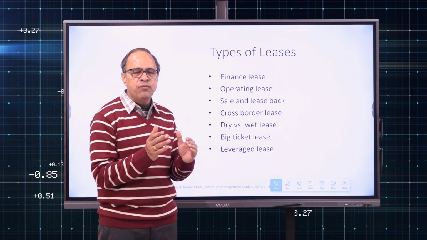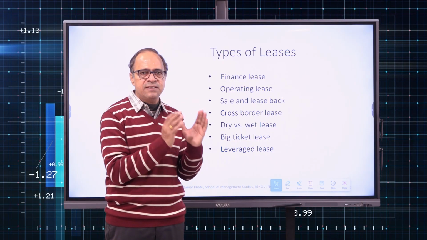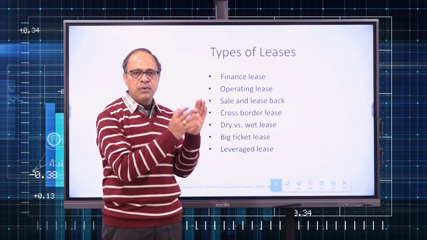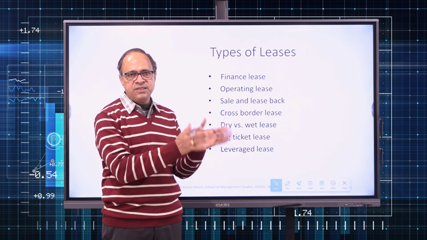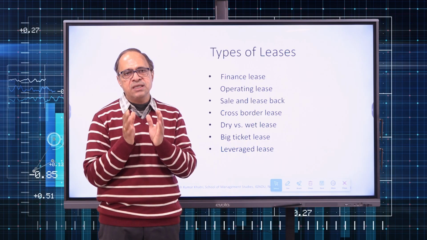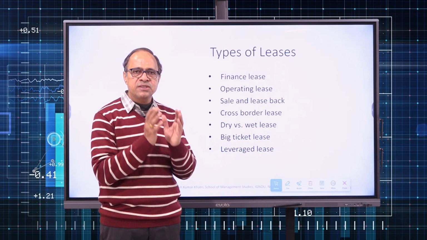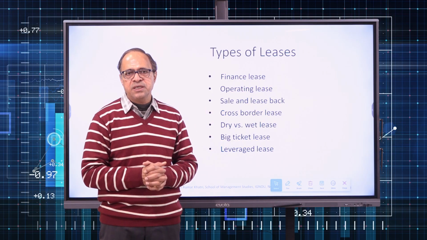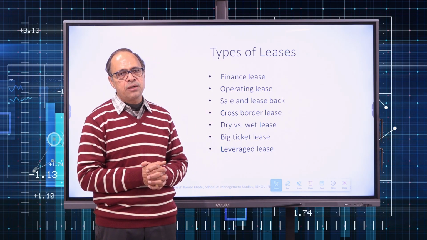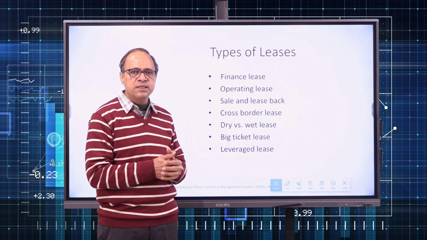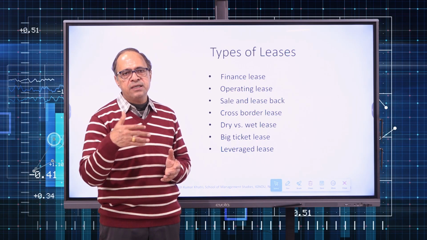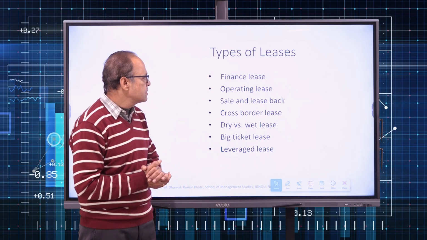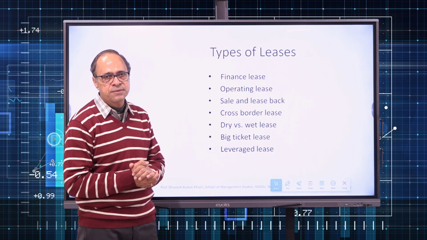In the lease agreement, the owner of the asset never sells his asset. He is giving it only on rent, on lease only. The user of the asset is known as lessee, and the owner of the asset is known as lessor. So lessor retains the ownership right, and lessee has the right to use the asset as per the terms and conditions specified by the owner. And in return, the lessor gets lease rental over the lease period. These are the different types of leases.